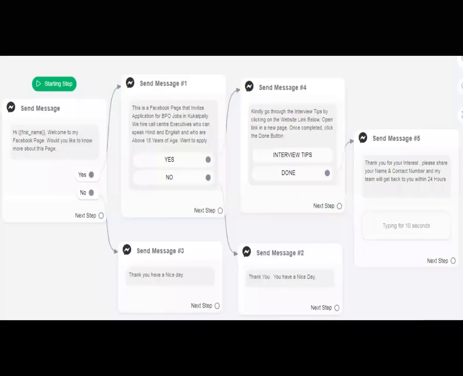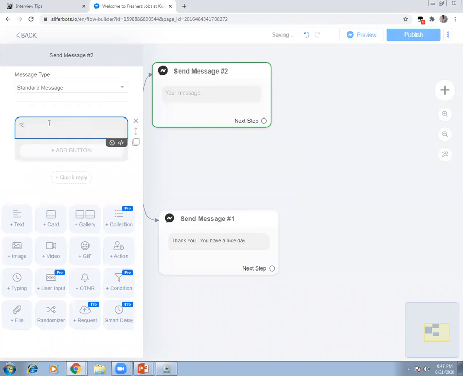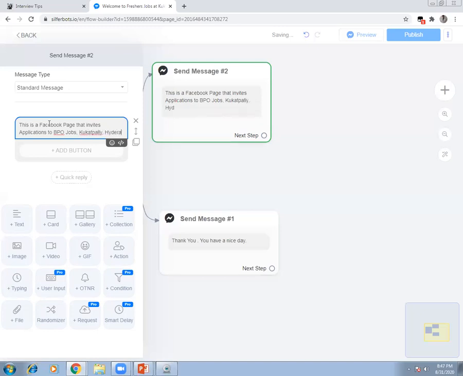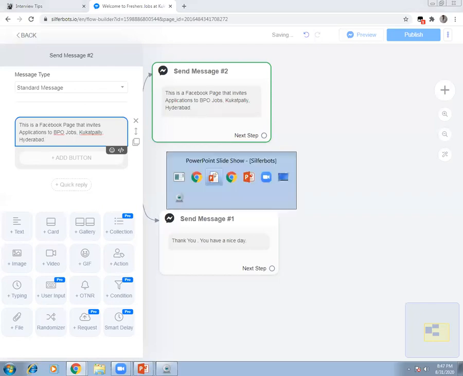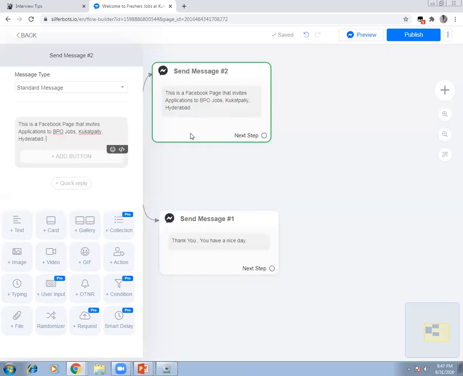And here you are going to say, this is a Facebook page that invites applications for BPO jobs. To be more specific, I'll give them the location, Kukatpalli, Hyderabad. We hire call center executives who can speak Hindi and English.